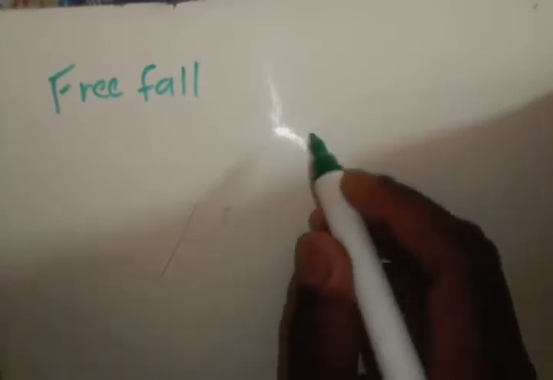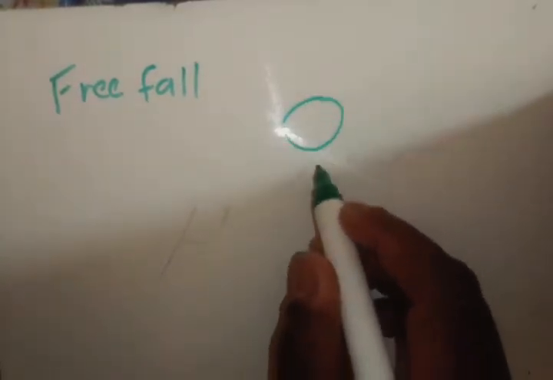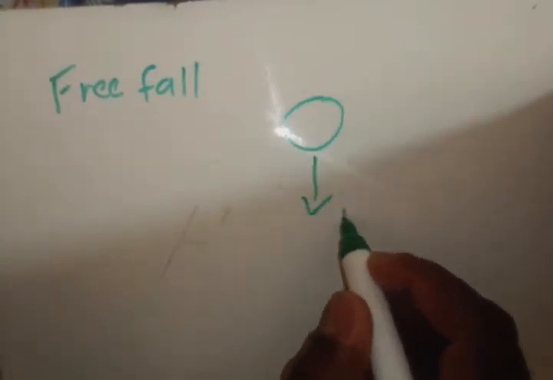Good day. So there is what you call free fall. So what is free fall? Free fall is when there is no other force acting on an object except the gravitational force. So if they ask you to define free fall, you will say free fall is when there is no other force acting on an object except the gravitational force.